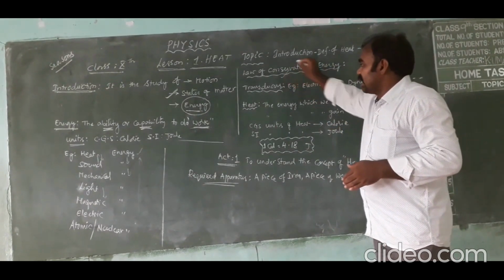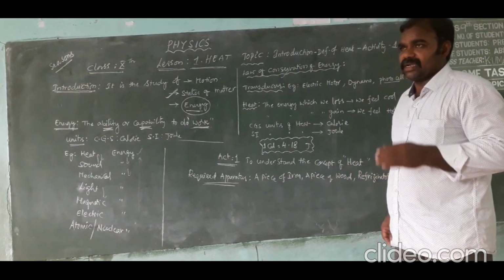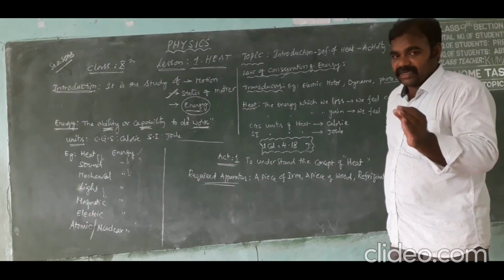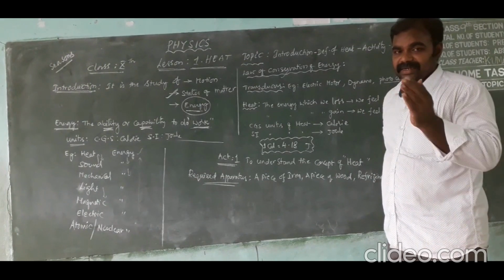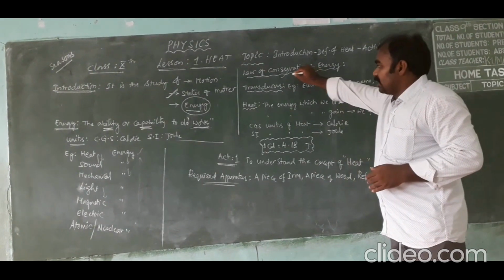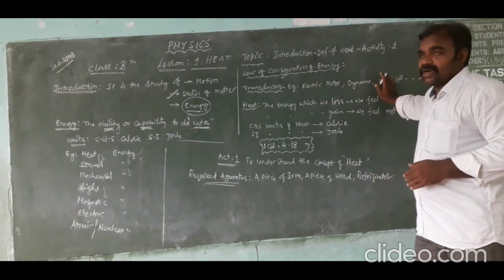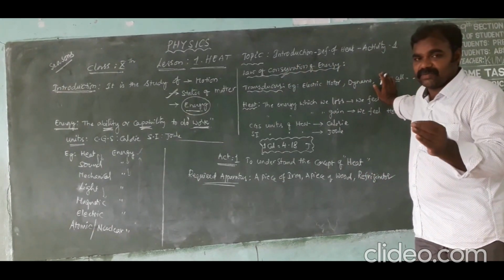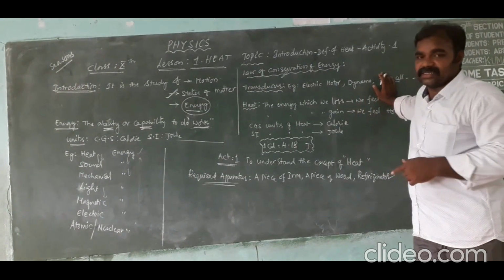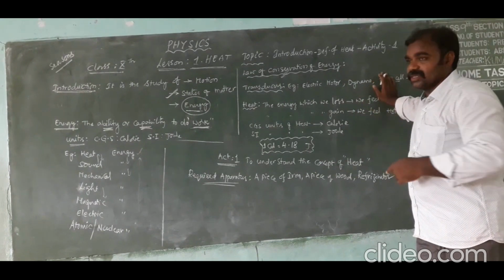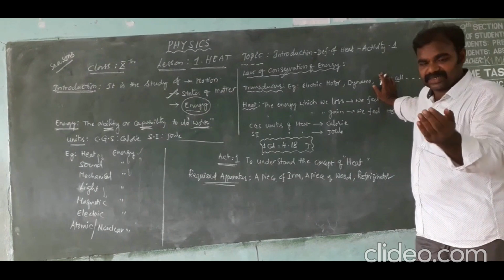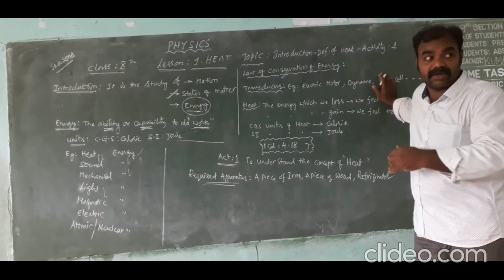That is the law of conservation of energy. The law of conservation of energy states that energy can neither be created nor be destroyed, and we can transform it from one form to another form. So, the instruments which can transform energy from one form to another form are called transducers.